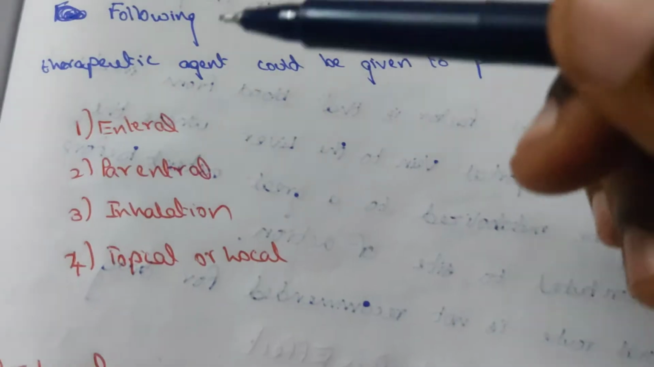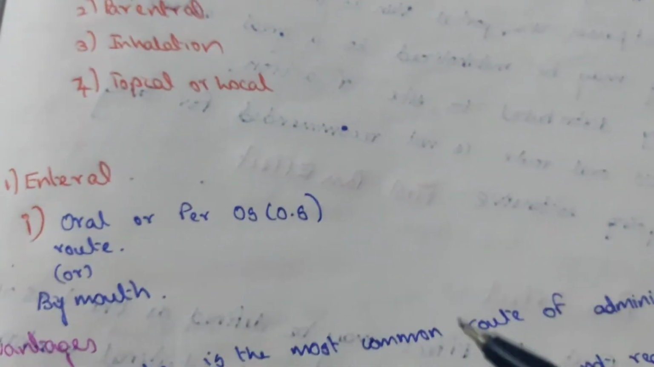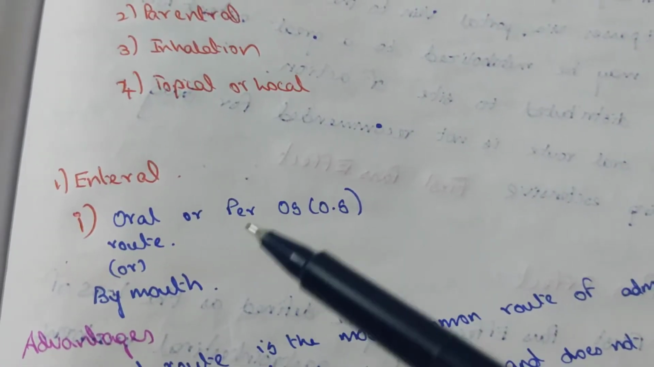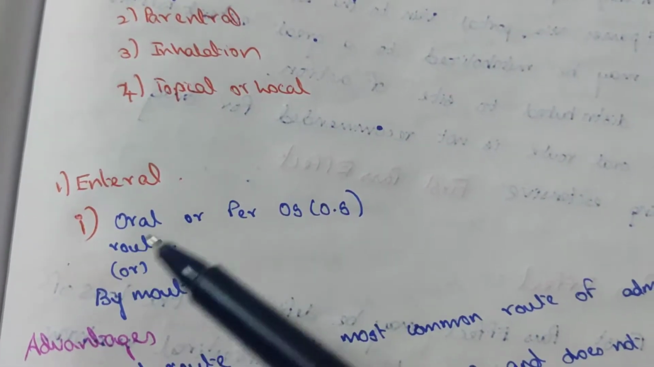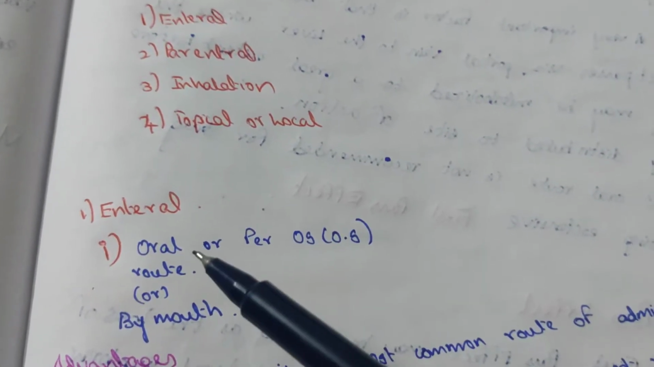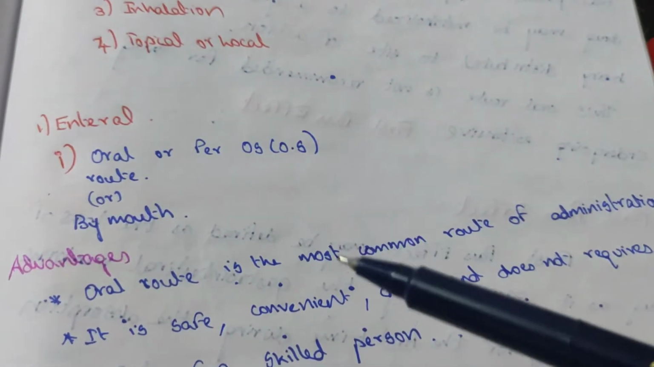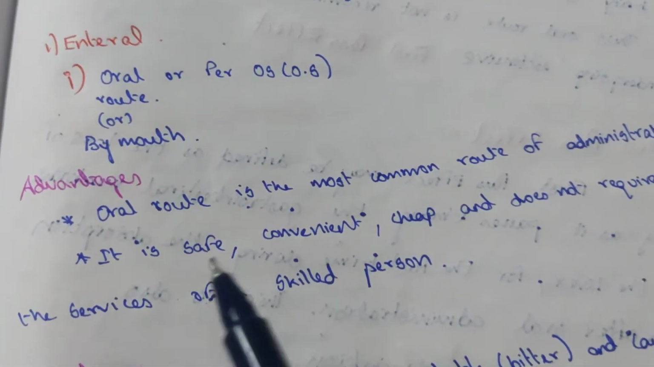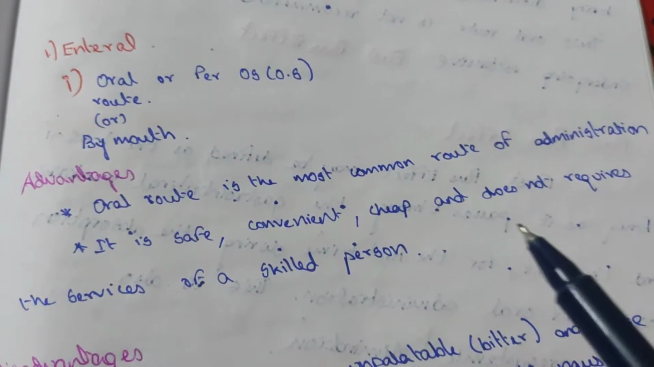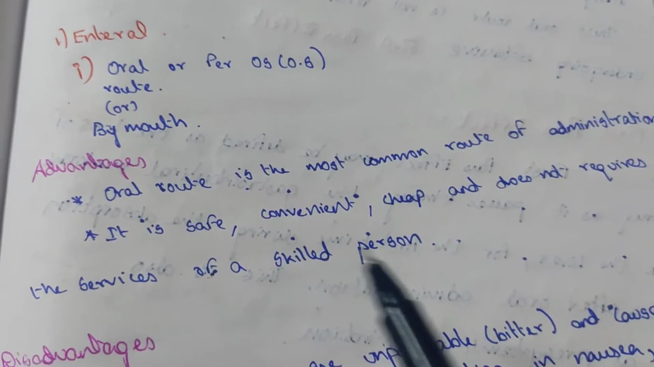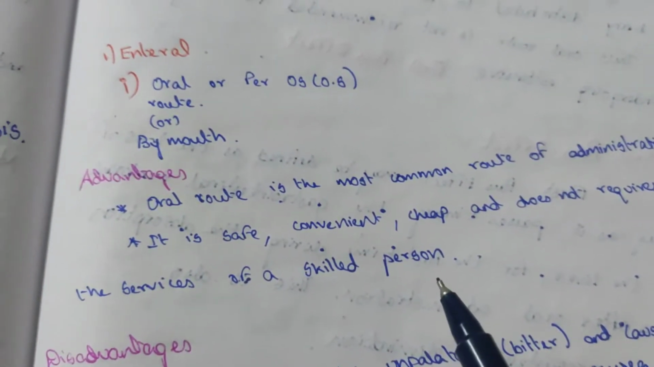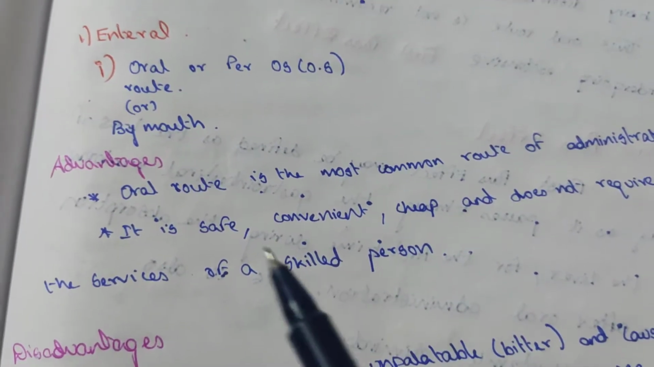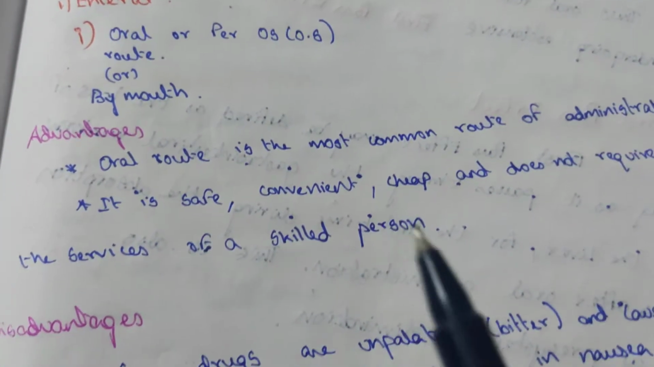Enteral. In this video, we will see about enteral. Enteral is oral or per os. In Latin, it is known as per os. Oral means oral route, by mouth. The drugs which are taken by mouth. Advantage: the oral route is the most common route of administration, and it is safe, convenient and cheap, and does not require the service of a skilled person. This does not require any service of doctors or nurses. This can be taken by the patient himself.